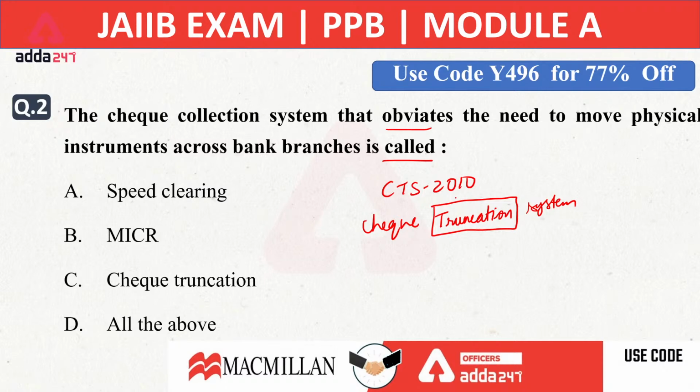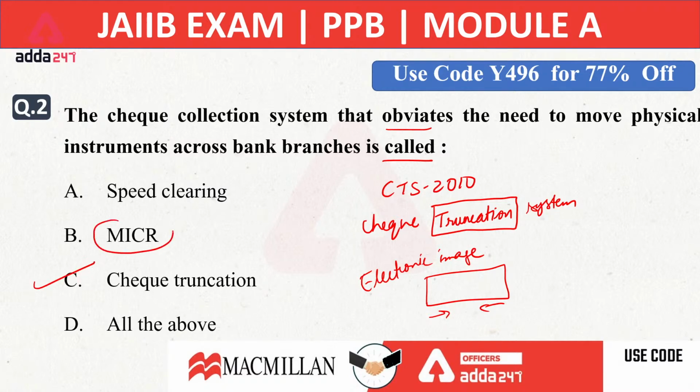That's why we have introduced the check truncation system, in which we have stopped the physical movement of the check. We are just taking an electronic image of a check and we transfer these electronic images between the banks. So the right option will be check truncation, not the speed clearing or MICR.